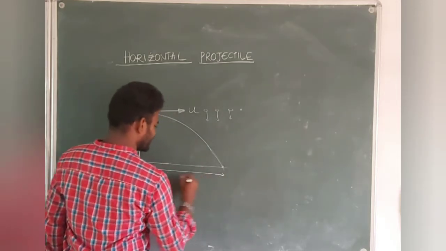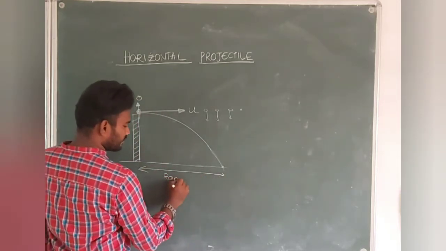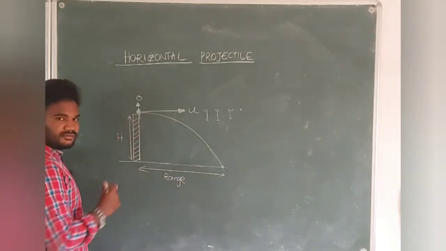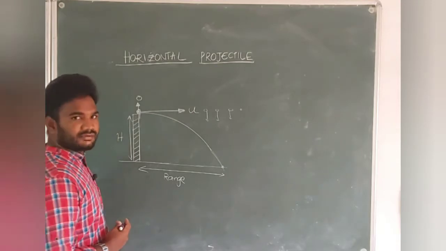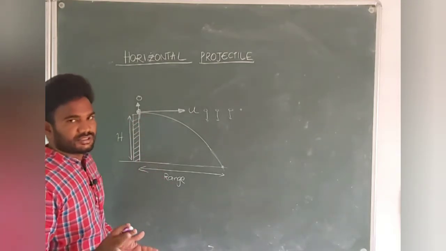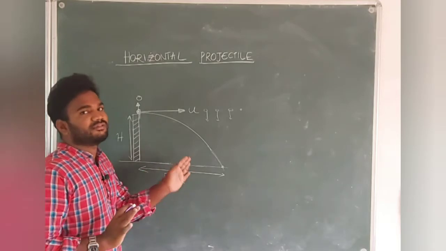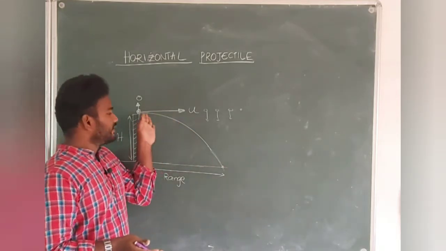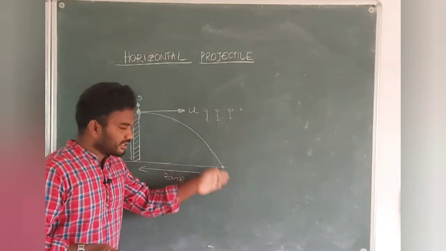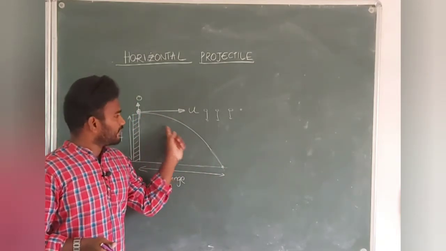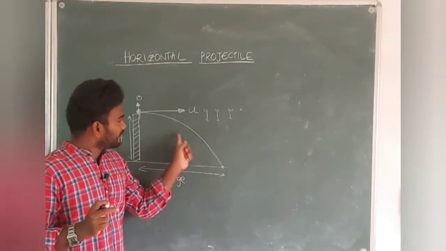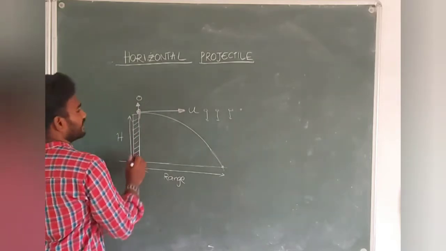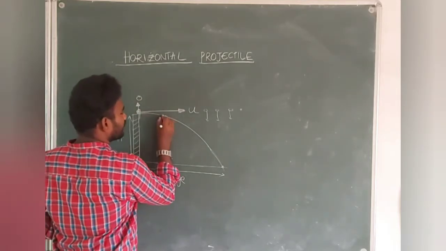Then here we will get what is called the range. Yes or no? And the height from where we have thrown is nothing but the height of the tower or the height of a particular building. There is no inclination here, students. There is no inclination with any theta that we are going to consider here. Try to catch my point. I am just throwing the ball horizontally, so due to gravity, the trajectory of the body will be in a parabolic shape. Okay, fine.